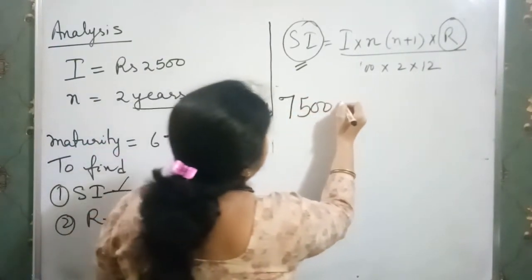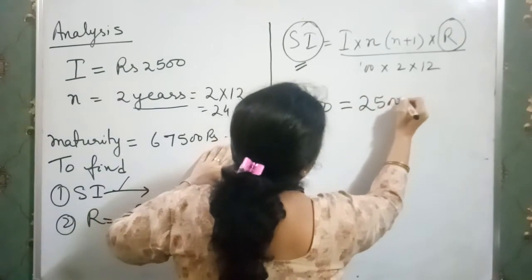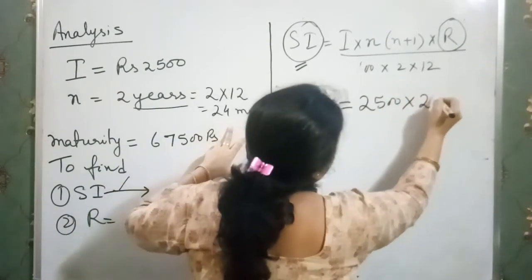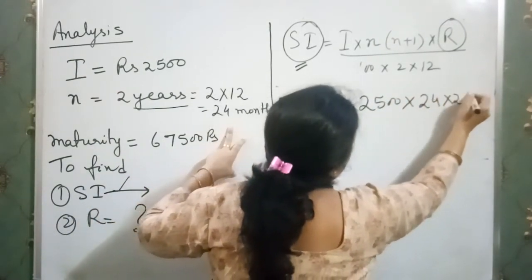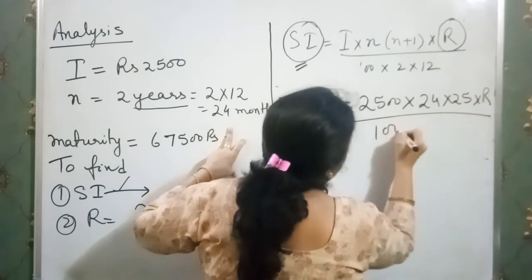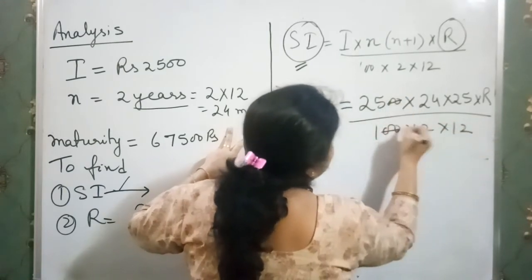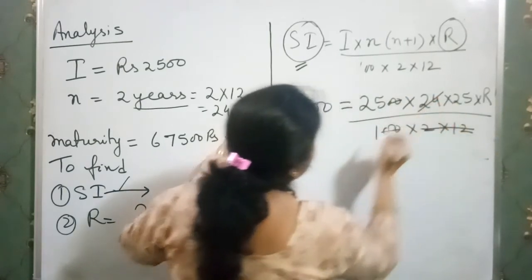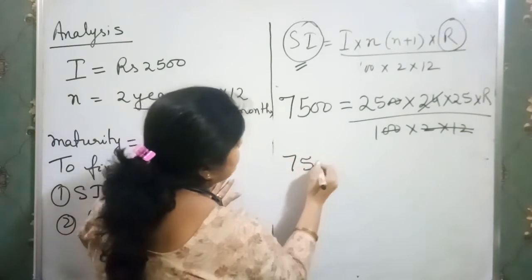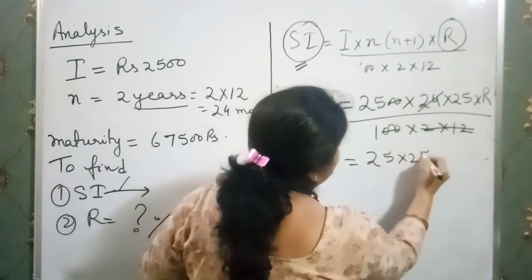Now installment is 2,500 into 24 into 25 into rate of interest over 100 into 2 into 12. 100 get cancelled, 12 to the 24 get cancelled. So we have 7,500 is equal to 25 into 25 into r. Clear?